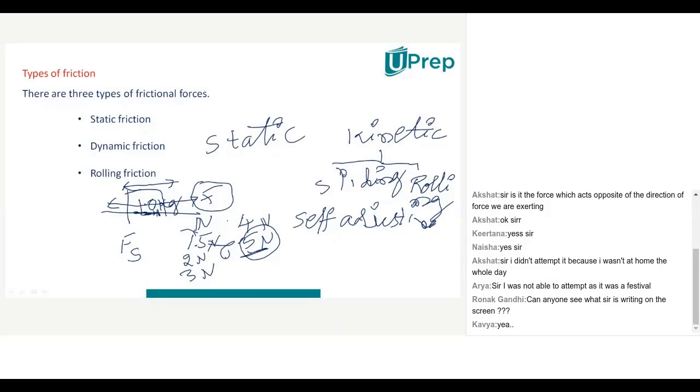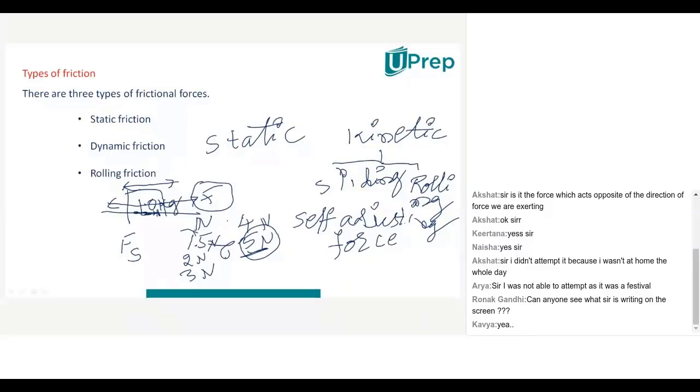What will it be called? Self-adjusting force. And how can you understand this? So let me give one example. Suppose you take your hand, and first you keep one small scale on your hand. Some weight of that particular scale will act downwards, or not?